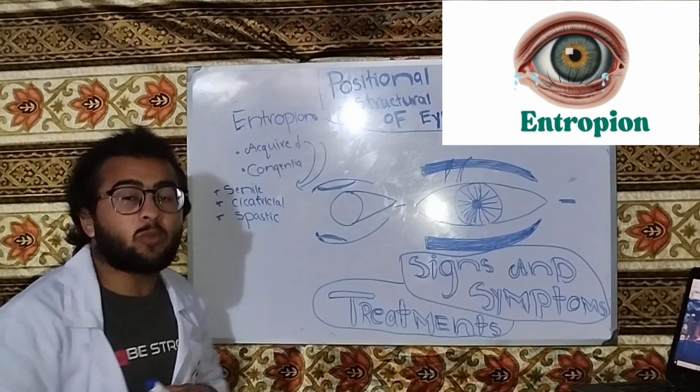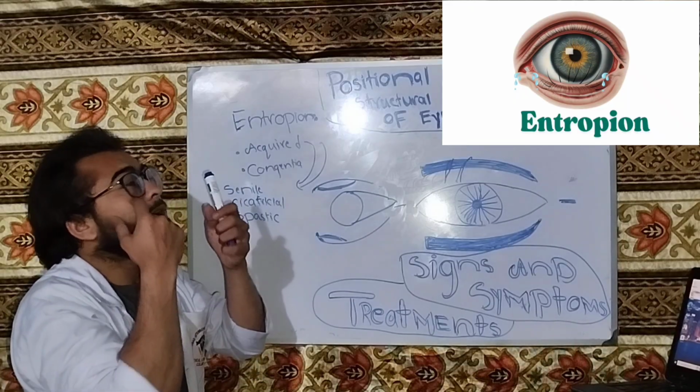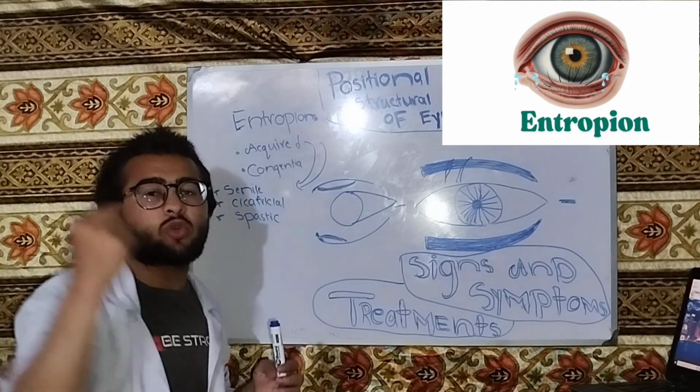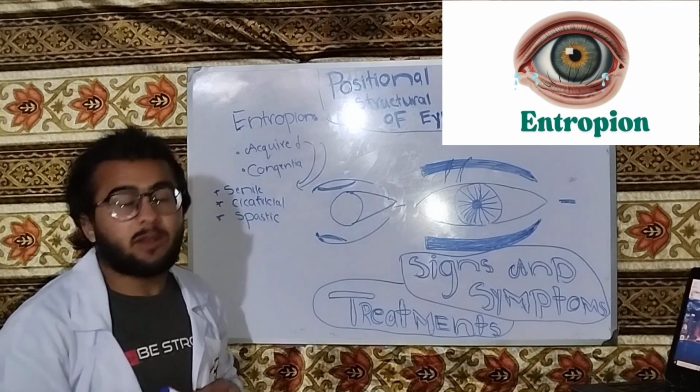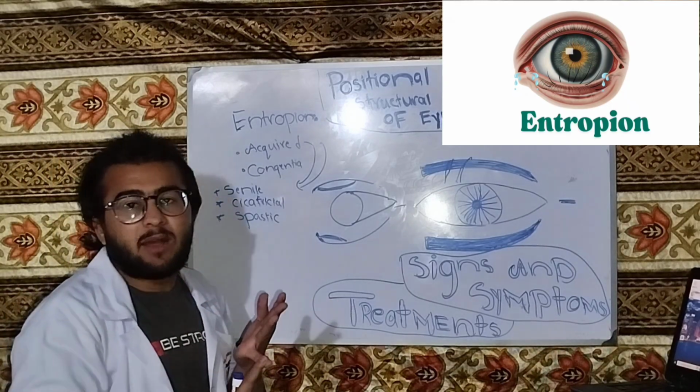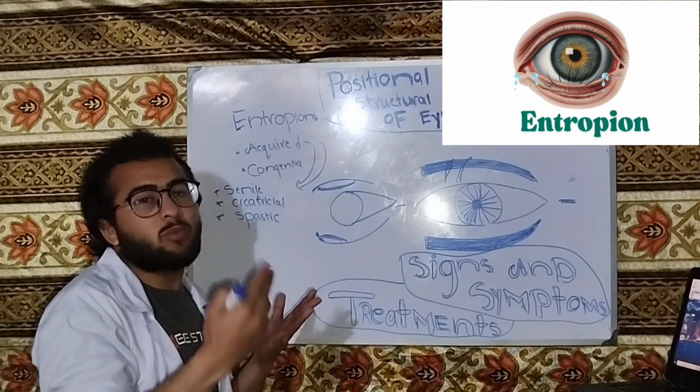In cicatricial entropion, what will happen? Everything which produces chronic inflammation and scarring will induce cicatricial entropion. For example, trachoma, caused by Chlamydia trachomatis.